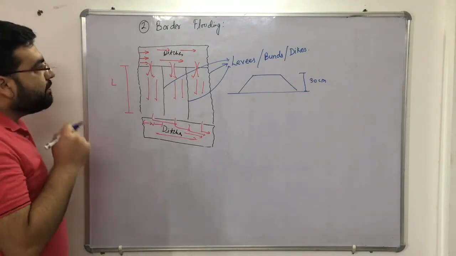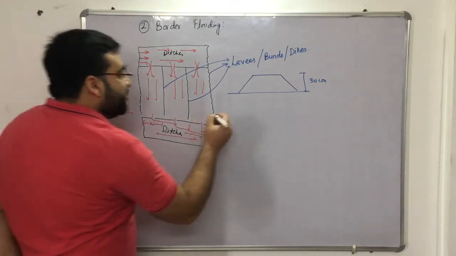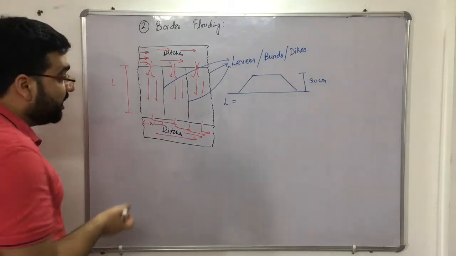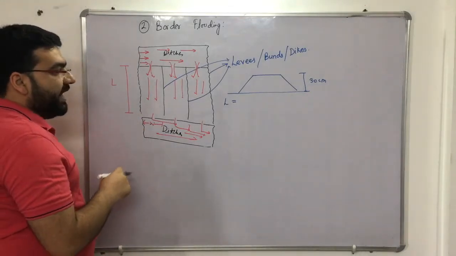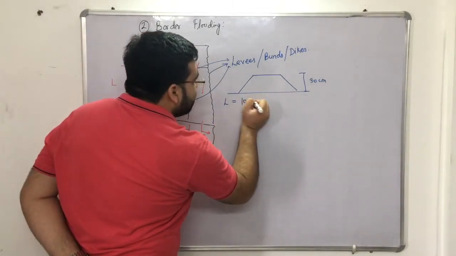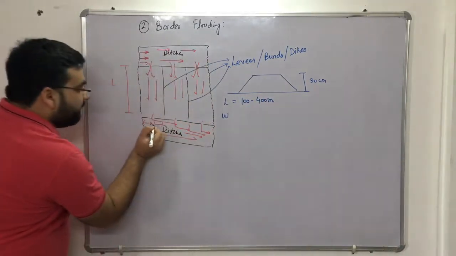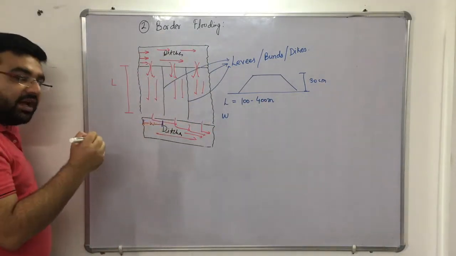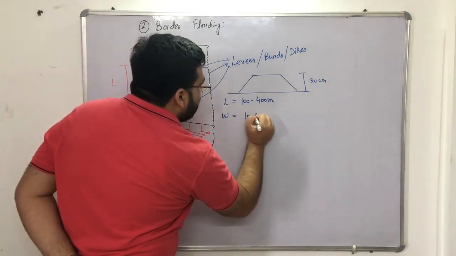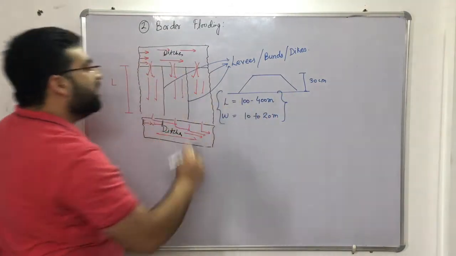Clear? Now the next important thing is about the length, right? From the practical point of view and whatever is written in books, generally this length is taken from 100 to 400 meters. Now talking about the width of this border, the width is generally taken from 10 to 20 meters.